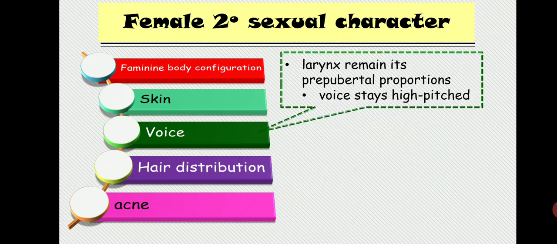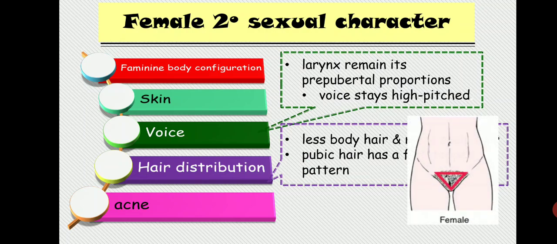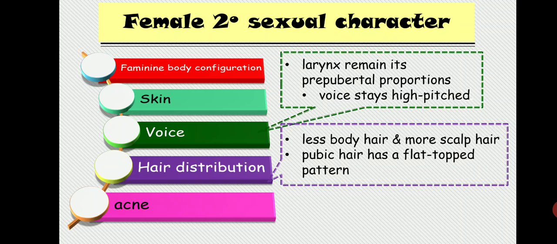Now the hair distribution: less body hair and more scalp hair, and pubic hair with a flat top pattern. This is the base up, or flat top, or the apex down pattern. Now as far as the acne is concerned, there is increased fluid secretion in the sebaceous gland.